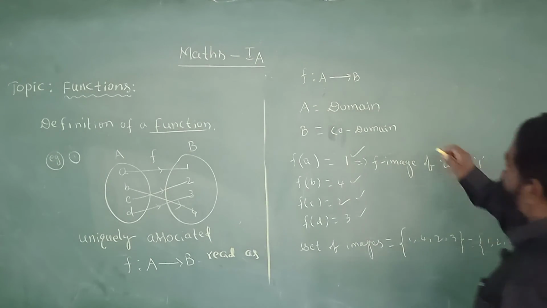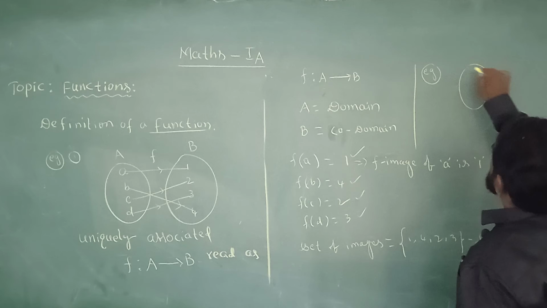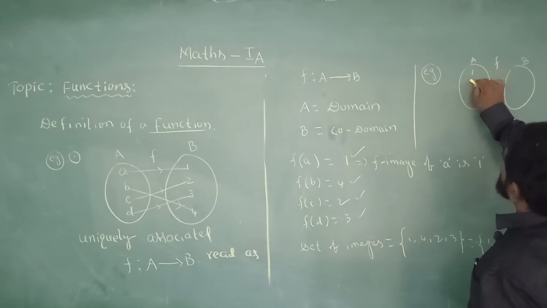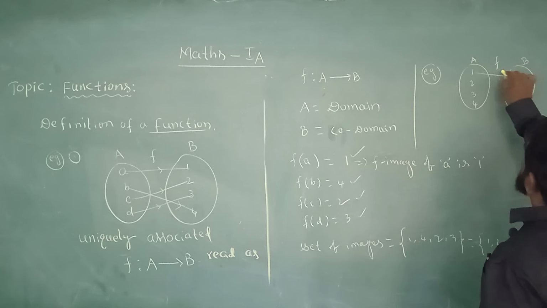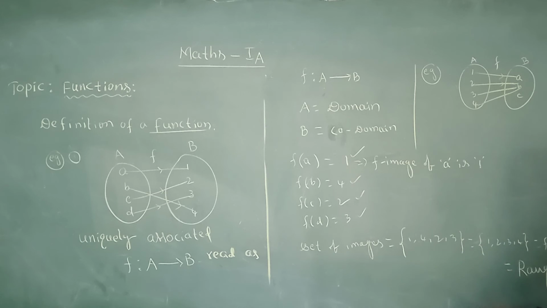For example, take another example and see what the range is. A has 1, 2, 3, 4 and B has a, b, c. 1 goes to a, 2 to b, 3 to b, 4 to b. What is the image of 1? a. Image of 2, b. Image of 3, b. Image of 4, b. Is it a function?